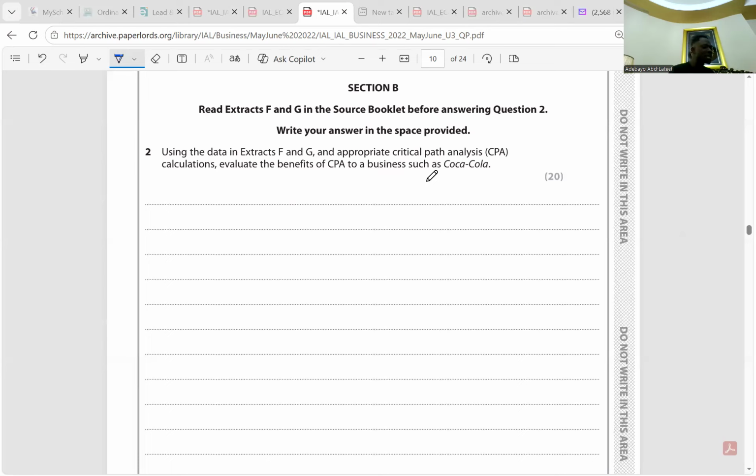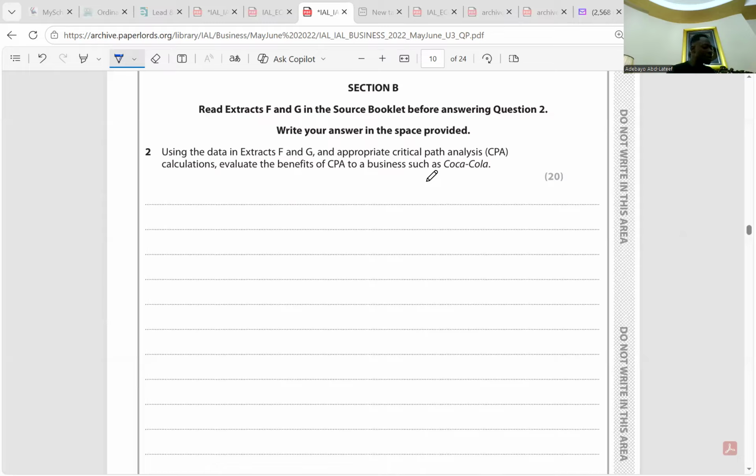CPA is a decision-making tool and a planning tool and can provide the manager of Coca-Cola the useful overview of the development. You talked about that. However, the quality of the network will depend on the accuracy of the data entered into it. I said it. Yeah, you said that.